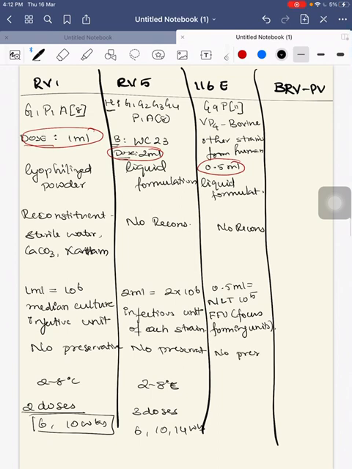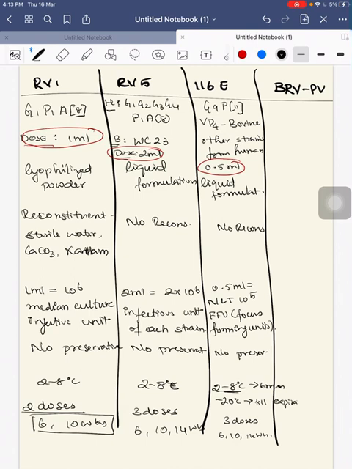Here also there is no preservative used. This can be stored at 2 to 8 degrees Celsius for up to 6 months, and it can be stored at minus 20 degrees Celsius till the expiry date. This is all not required. Just remember 2 to 8 degrees Celsius. This is also given in 3 doses at 6, 10 and 14 weeks.